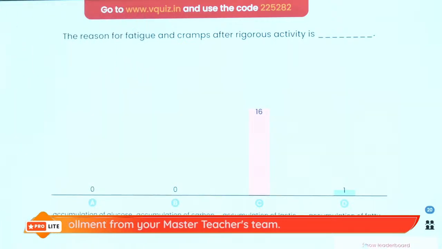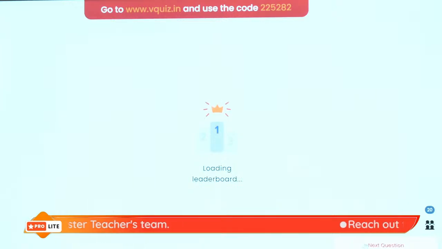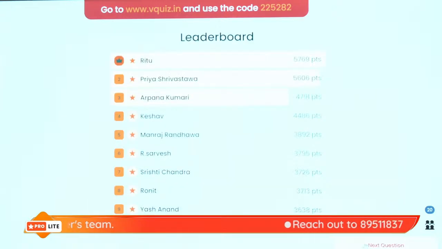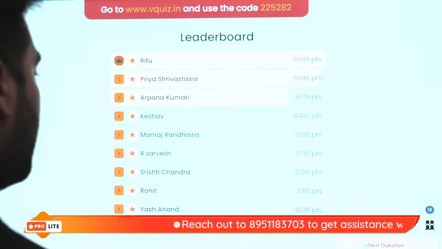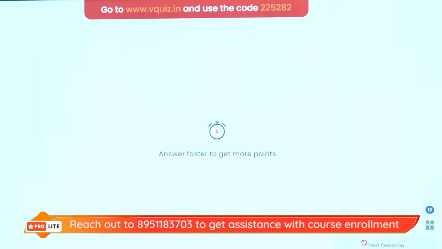Absolutely correct. So let us look at the superboard with the superstars. And we have got Ritu, Priya, Arpana, Keshav, Manraj, Sarvesh, Srishti, Ronit, Yash and Navya. That's very good. Looking at question number 7.